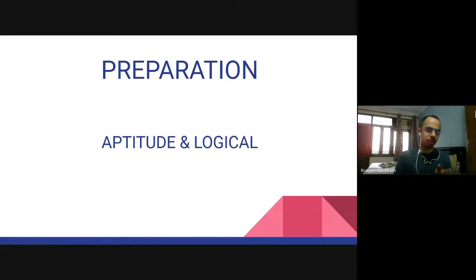And then there's the logical thing. Logical skills cannot be developed by learning or mugging up things or learning formulas and all. Logical skill would be done by practice. So what logical skills is, that generally you would be given questions, as in, A is the father of B, B is the brother of C, and so on and so forth. Then they would be asking you what is the relationship between D and E. So one would be that, and then there would be direction-based questions.